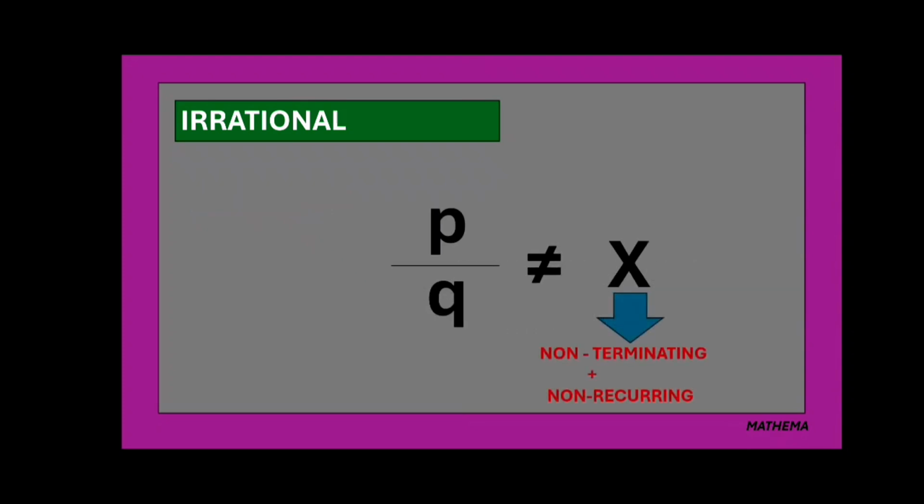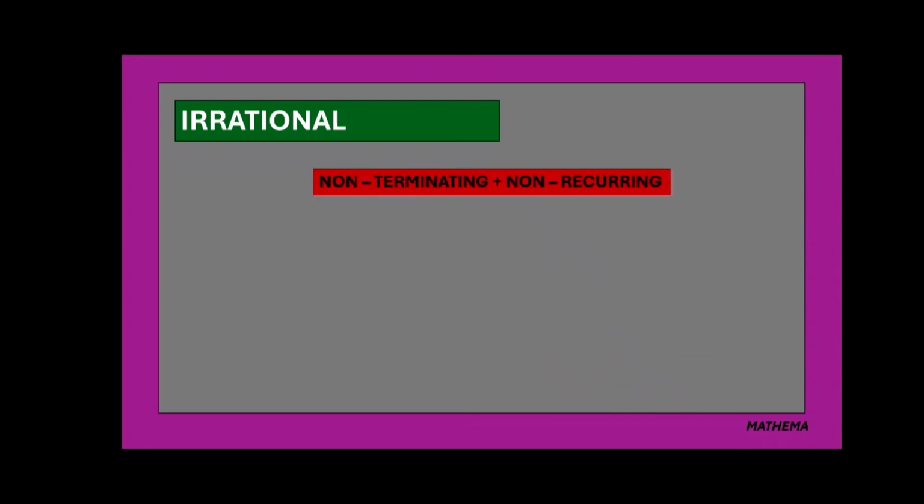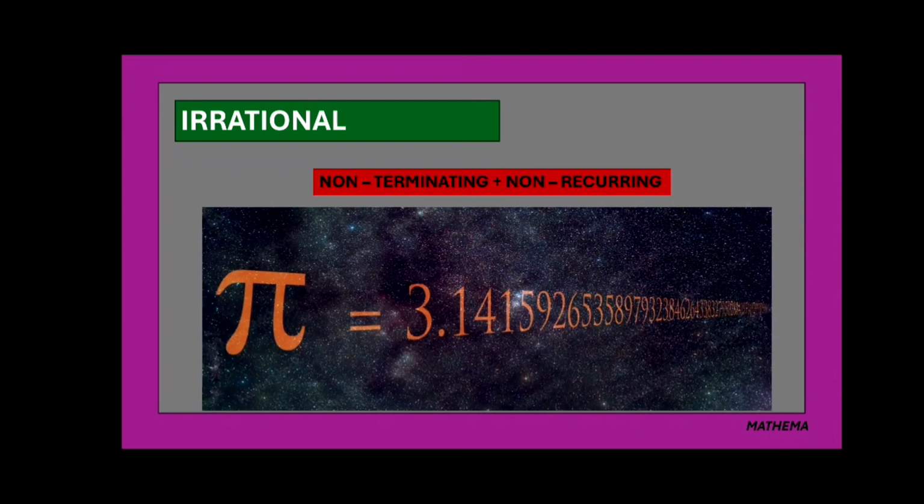Irrational numbers are always non-terminating and non-recurring. Let's take an example to understand this. As you know, pi never terminates. It goes forever. It has no ending. That's why we call it non-terminating. And in pi, no repeating pattern is seen. That's why we call it non-recurring. All the other irrational numbers are also like pi.